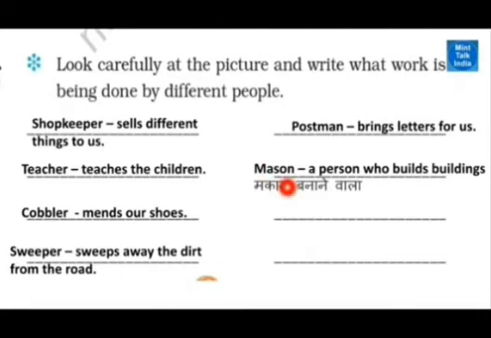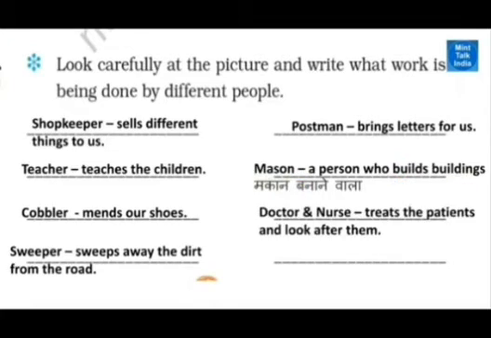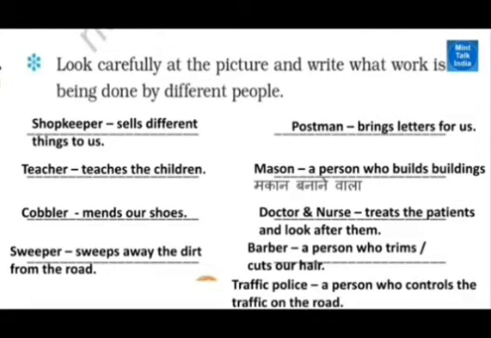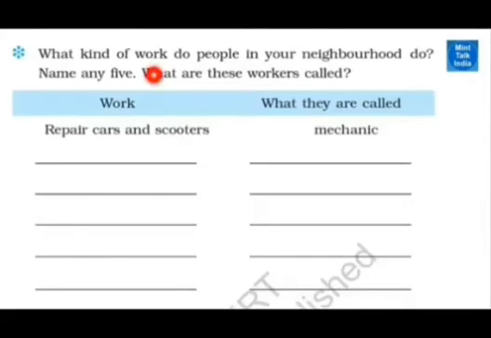Suppose the sweeper has not cleaned the place, the whole area will be dirty. See here, there are some jobs given. Shopkeeper sells different things. Teacher teaches the children. Cobbler mends our shoes. Sweeper sweeps away the dirt from the road. Postman brings letters for us. Mason, a person who builds the buildings. Doctor and nurse treat the patients and look after them. Barber, a person who trims or cuts our hair. Among these people, there is no up or down, all are the same.